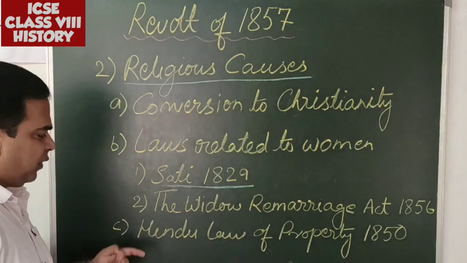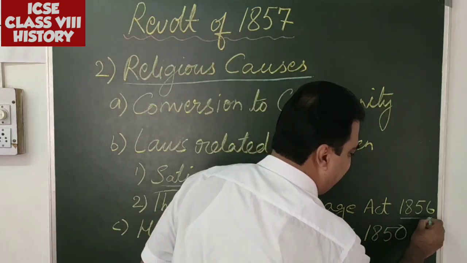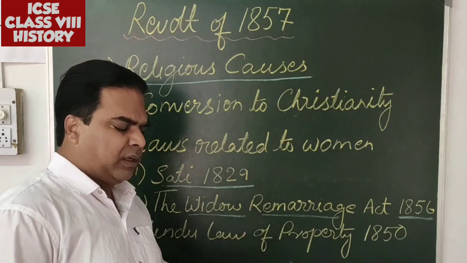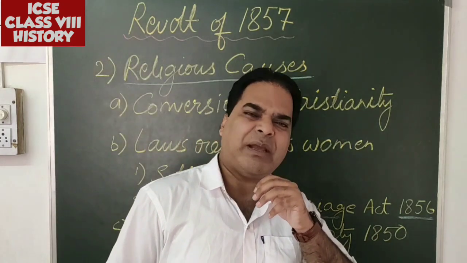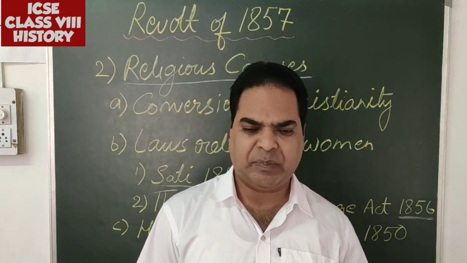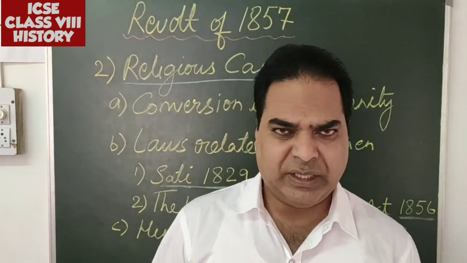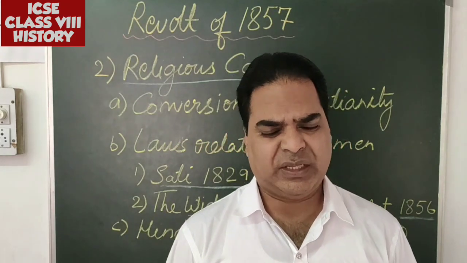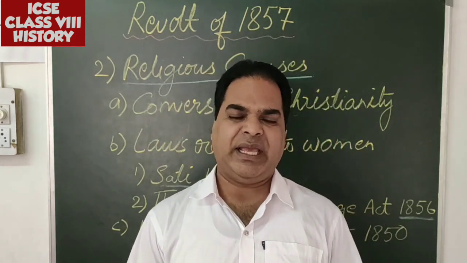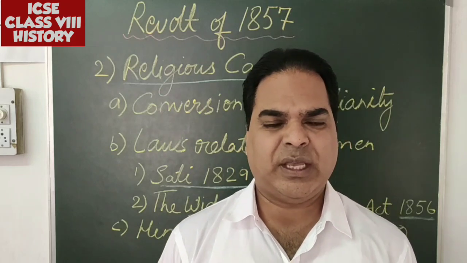Then the another one was the Widow Remarriage Act. The Widow Remarriage Act was passed in the year 1856. Widow remarriage. In our tradition, long time back in our country, before the coming of Britishers, during the Sultanate period, Mughal period, and before that, child marriages were there, and at a very early age, at a very tender age, the married girls, we can say, used to become widows.